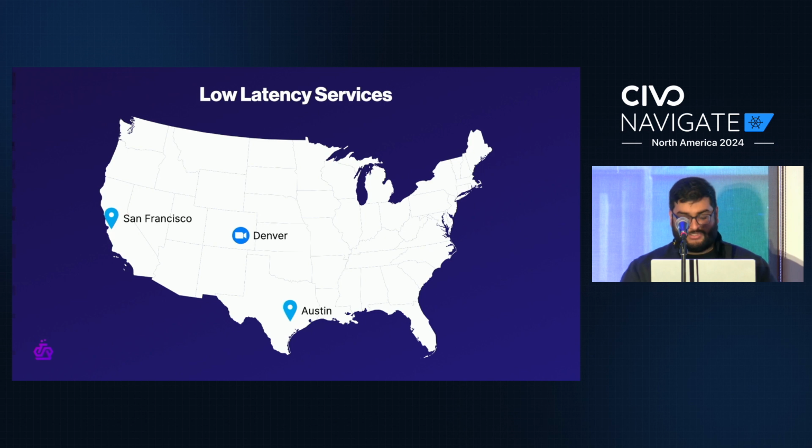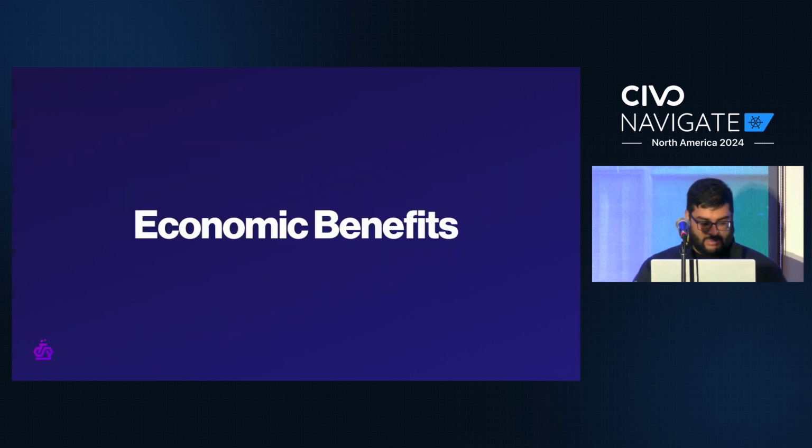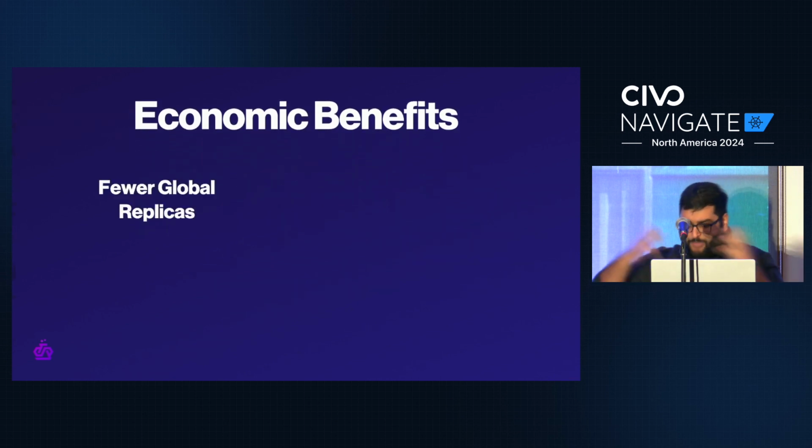Now imagine doing this with a matchmaking server for a video game or a database with a bunch of connected clients. Do you see what I mean? It immediately changes the way that you think about distributed systems. Now, let's shift gears for a second and talk about the economic benefits of all of this. For one, we only need to spin up replicas in one region, maybe our most popular region, and then move them around the world to take on load as it appears. So fewer global replicas. And that's obviously much, much more efficient than the current state of things.